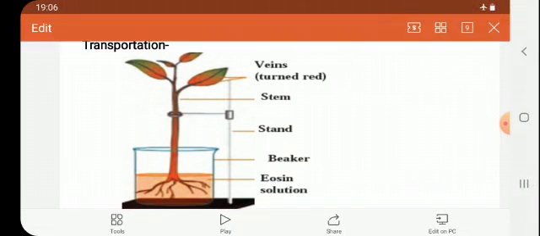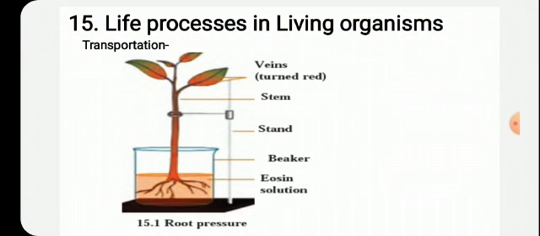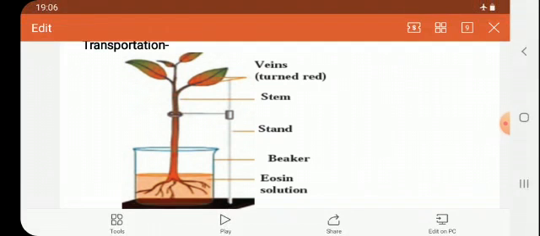This transportation is seen in living things as well as in our daily life also. You know that the farmers transport the things, whatever yield he is getting in the field, he is transferring it to the market. That is nothing but transportation. Then the water also gets transported, water from the well.